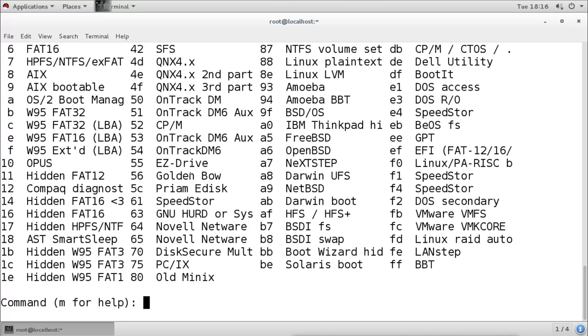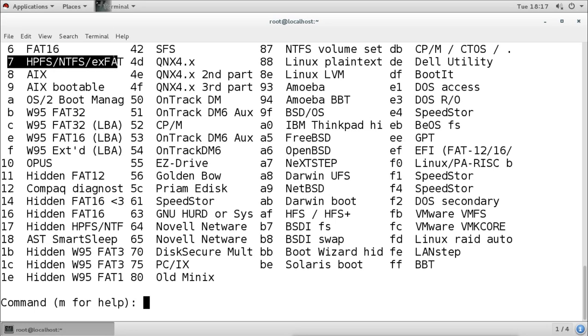For example, we can create an NTFS partition also. You can see here NTFS, exFAT, but this is Linux, this is for Windows. Right now by default our Linux kernel does not support this type of partition. This file system is not available. Now if we create a partition with this type, the ID is 7. This is the type of partition and the system ID is 7.